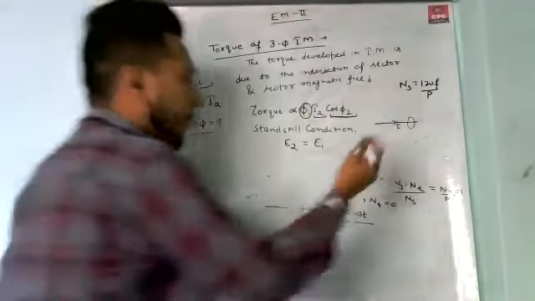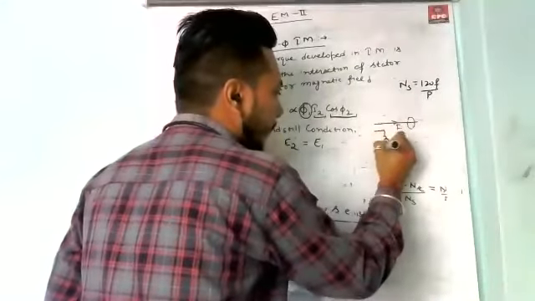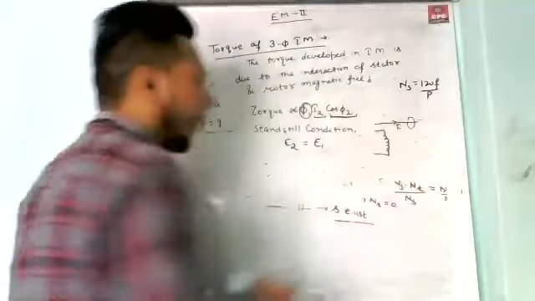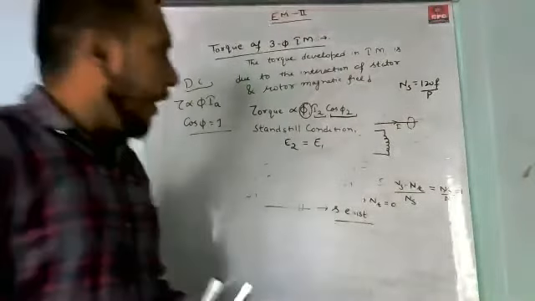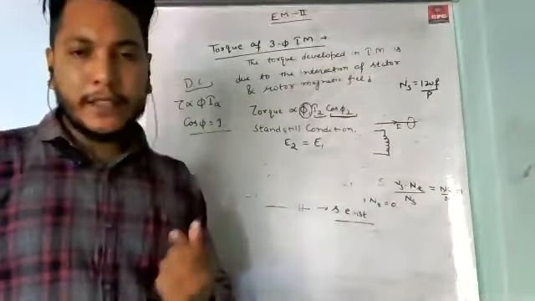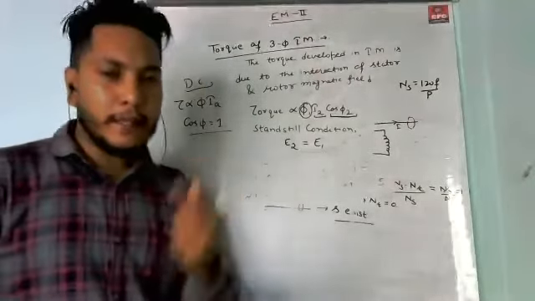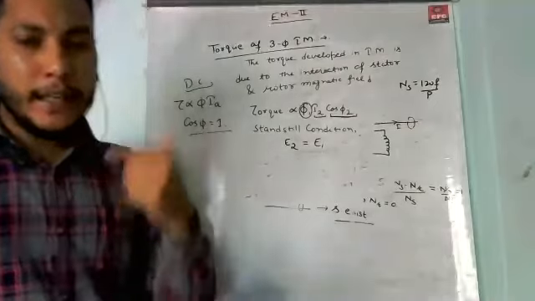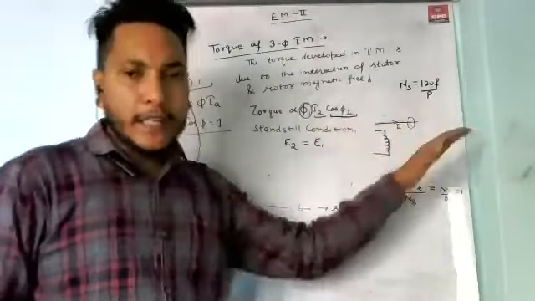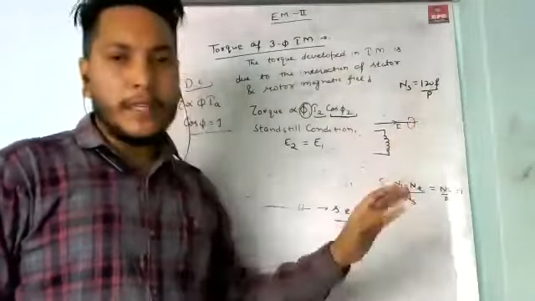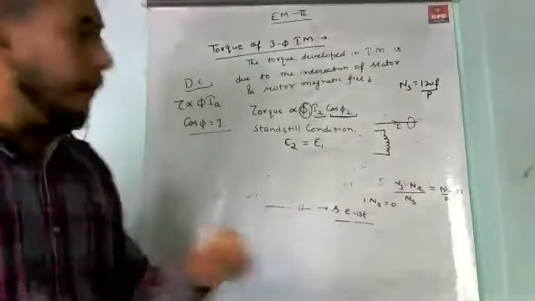In the previous lecture we discussed the equivalent circuit of the 3-phase induction motor. We know that it is similar to the transformer equivalent circuit, but the difference between both is that in a transformer, at the secondary side or output side, we connect the load.